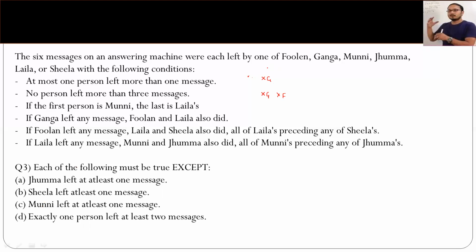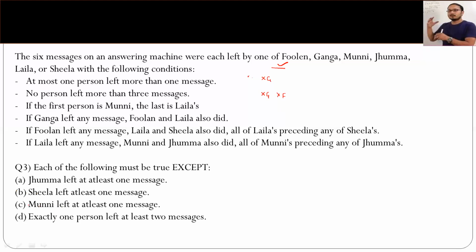Either I have Ganga, one case wherein everybody is present, or one case wherein there is no Ganga, still the other people are there, and one of them has given 2 messages, so it could be any of them, but at least 1 message has to be given by them, right? Likewise, if I remove even Ganga and Phulan, obviously Jhumma, Sheila, and Munni must have left at least one message in this case also. Although there'll be one person who will be giving three, that's completely okay, right?